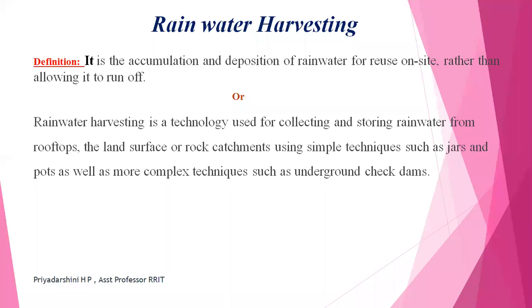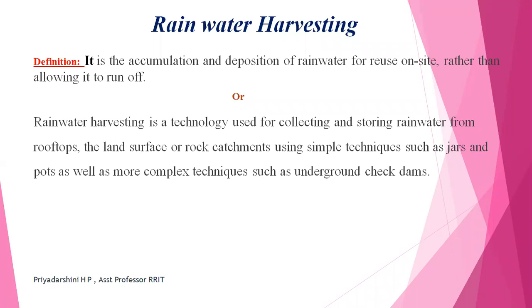Why do we have to go for rainwater harvesting? Because rainwater is natural water, so without any particular cost, we can store the water. Here is one more definition: rainwater harvesting is a technology used for collecting and storing rainwater from the rooftops. Because when you go for rainwater harvesting, we have different techniques.